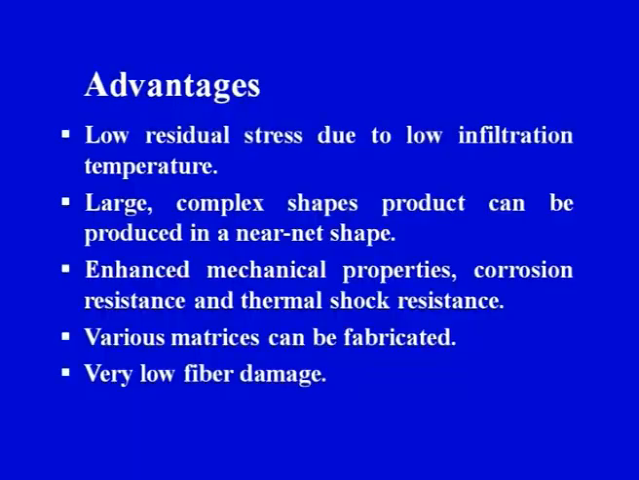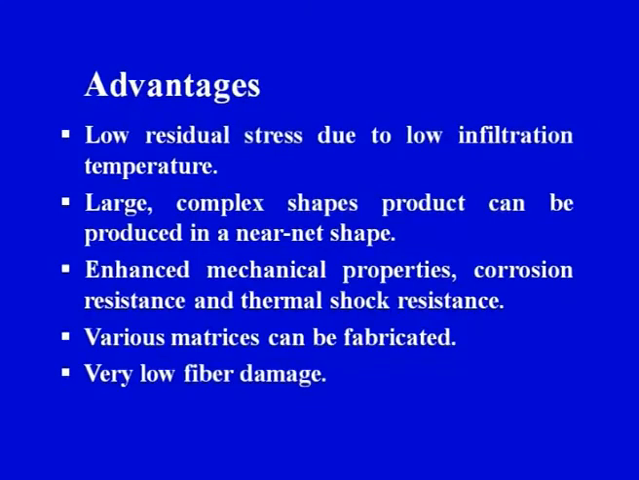We get enhanced mechanical properties, corrosion resistance and thermal shock resistance. So these are additional 3 properties that we get in CVI process. The mechanical properties are good, corrosion resistance is there, and thermal shock resistance is also there. Various matrices can be fabricated because we are creating the matrix in this particular case.